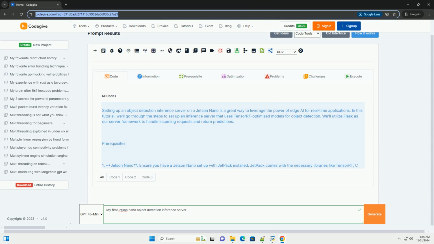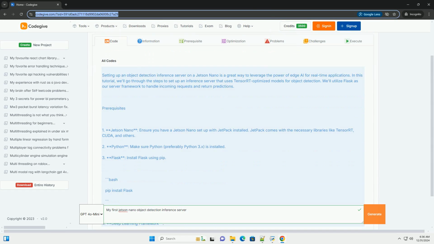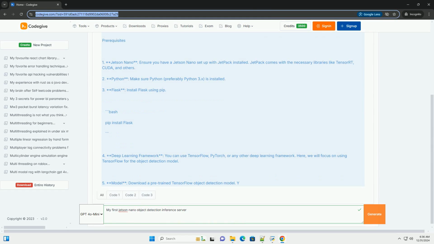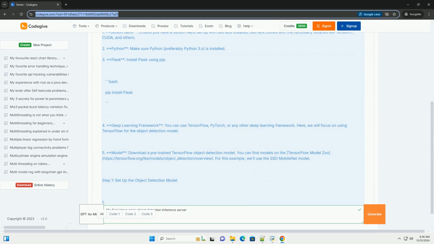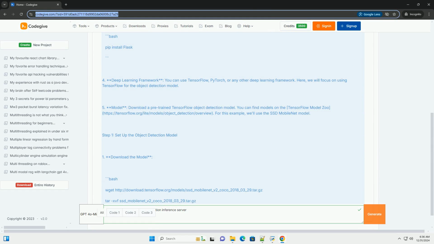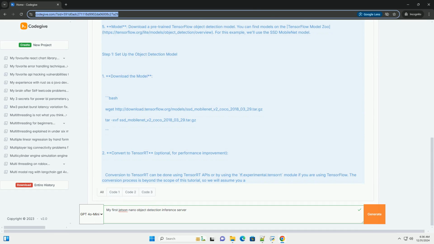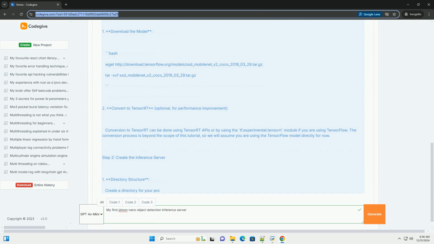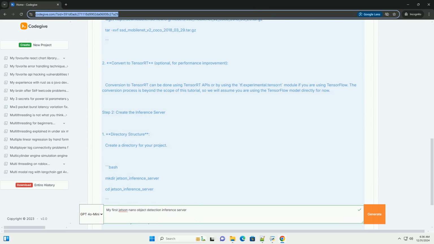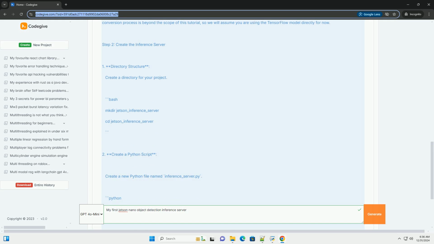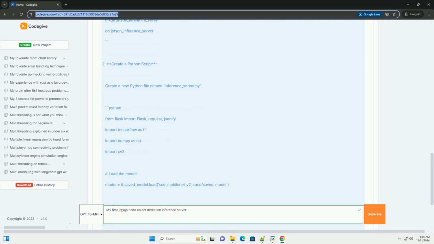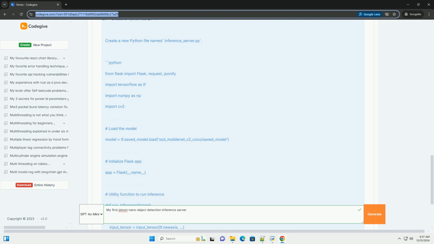Setting up an object detection inference server on a Jetson Nano is a great way to leverage the power of Edge AI for real-time applications. In this tutorial, we'll go through the steps to set up an inference server that uses TensorRT-optimized models for object detection. We'll utilize Flask as our server framework to handle incoming requests and return predictions.